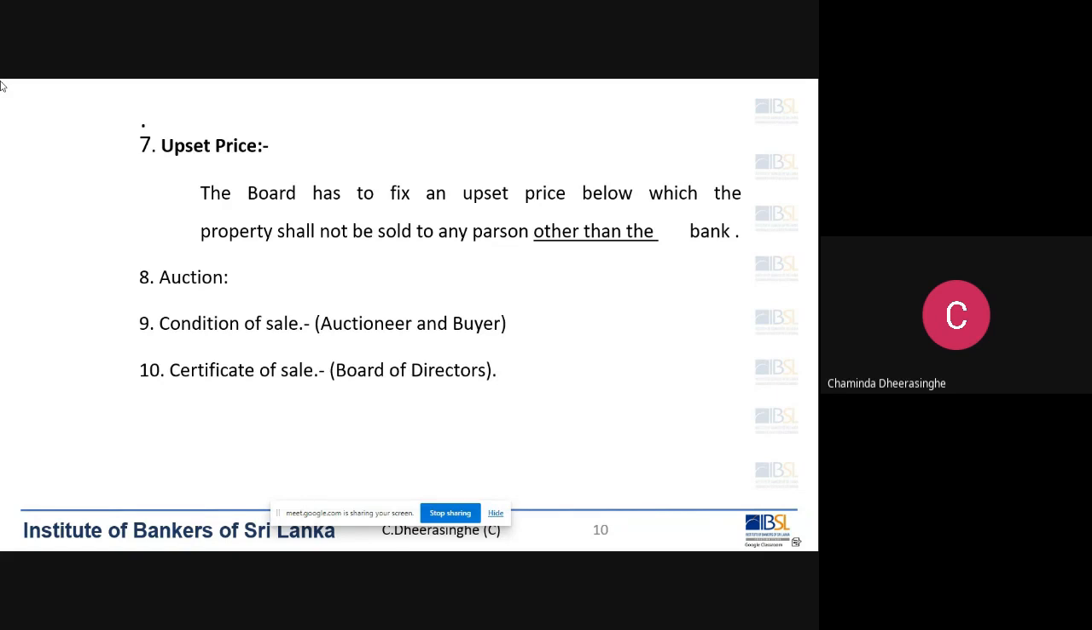So basically, in the notice of resolution, what we put is the name of the bank, name of the borrower, amount due to the bank, then the description of the property, and the name of the auctioneer. Those are the things that we include in the notice of resolution.